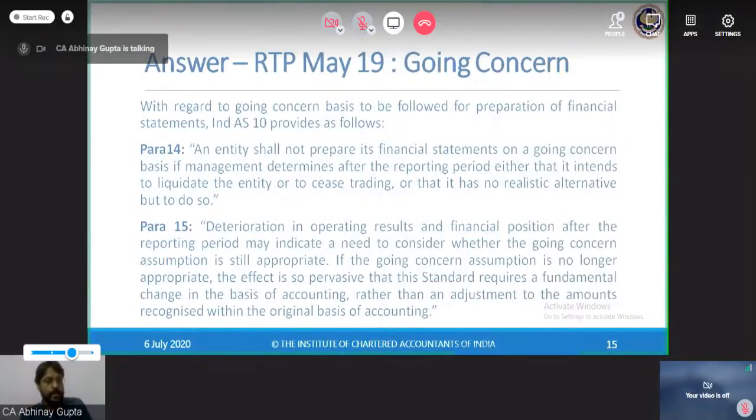But if management says no, we do not have any other applications in hand for which results are awaited, all the results have arrived and we have not received any contracts, and hence after 9 months we have nothing to do, hence going concern is not appropriate. Then in that case, financial statements will not be prepared on the going concern assumption. So this is the descriptive question which was available in your RTP, and this is the suggested solution by the institute.